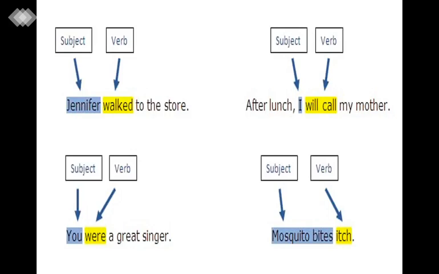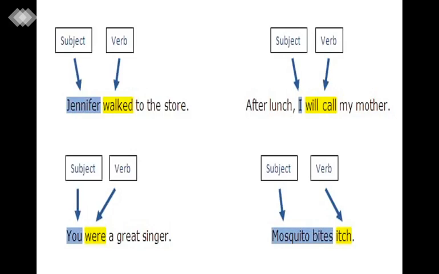Again see here, subject and verb. I am going to tell you the subject and verb here. Jennifer walked to the store. Jennifer is the subject. It's a noun. And "walked" is a verb. After lunch, I will call my mother.